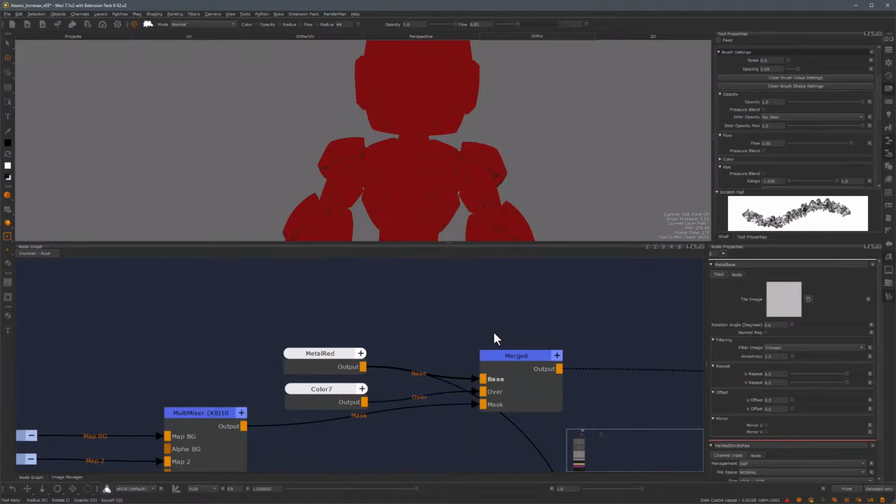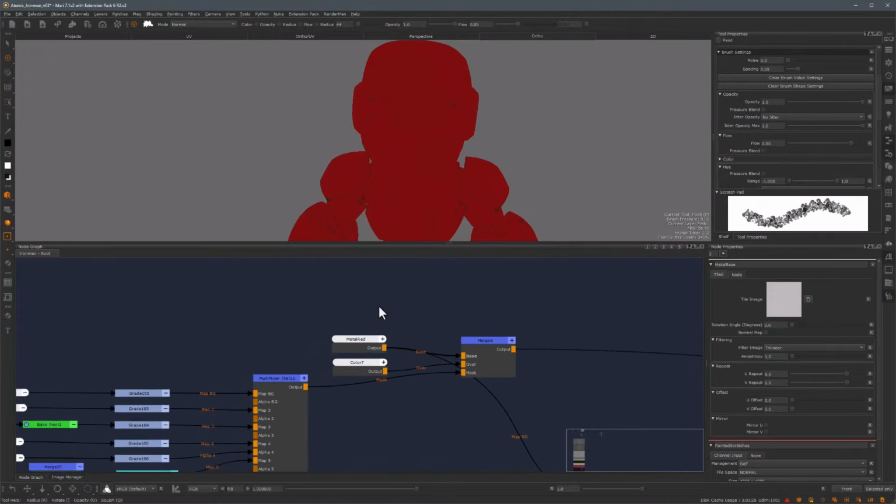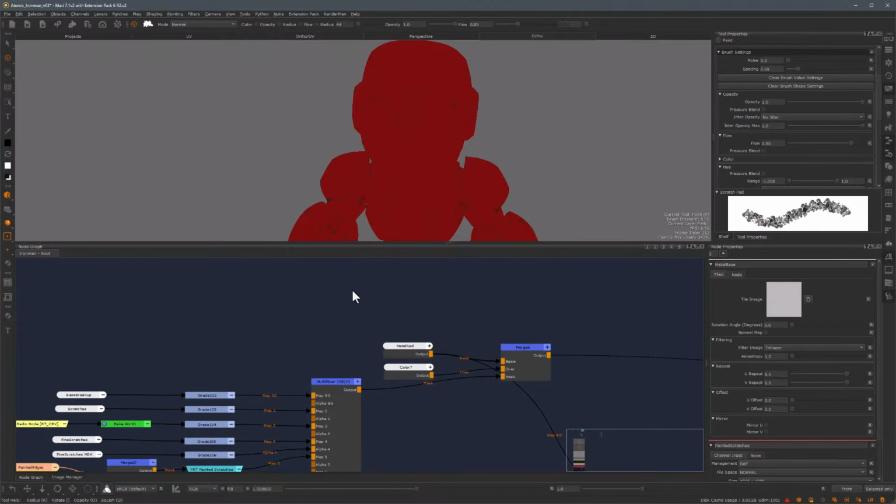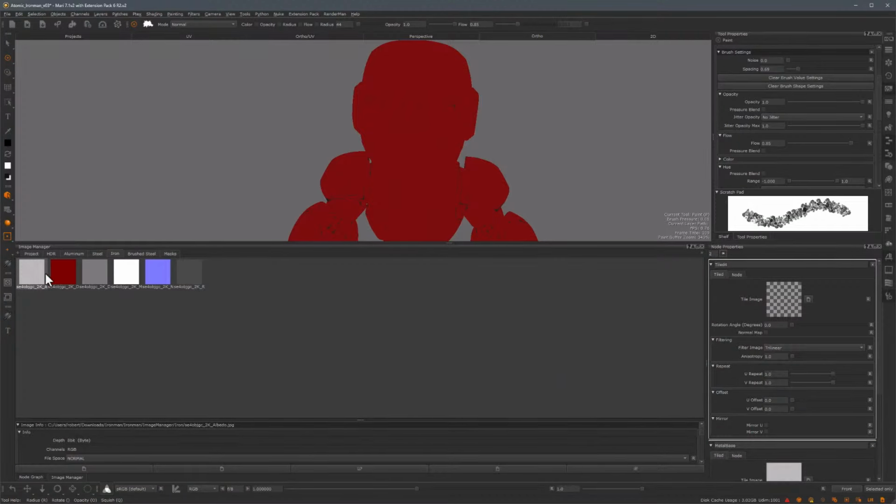So here I have a merge node with just two colors coming in as a simplification for this entire metal red group. So what I'm going to do next is bring in a metal texture and then really start building this metal red selection group. So let's go in here and I will get a tile node, and in this tile node I will bring in one of these metal base textures, and in this case I'll just go to this iron one and drag this in.